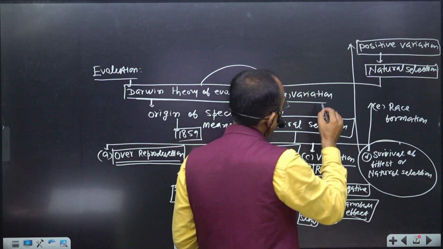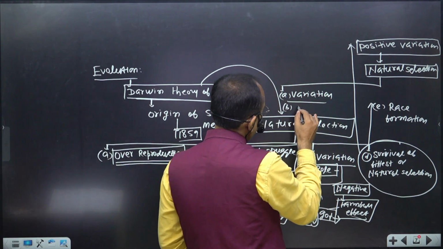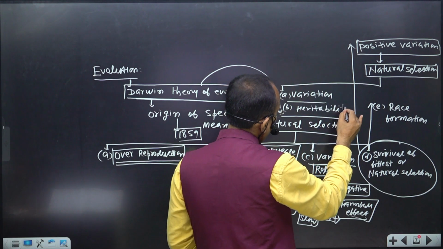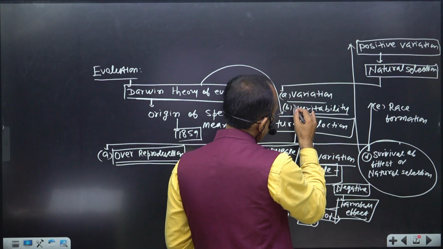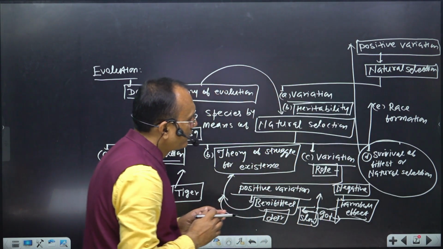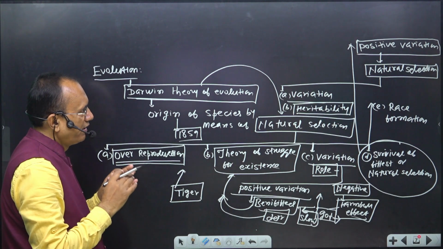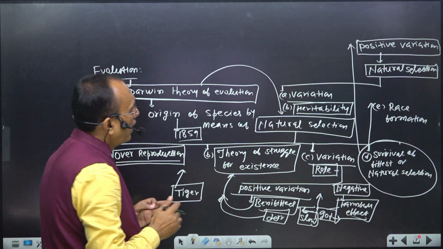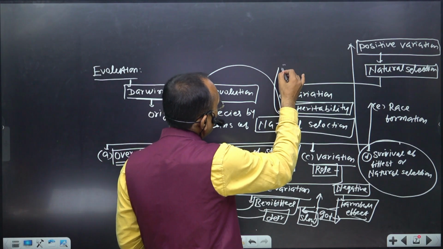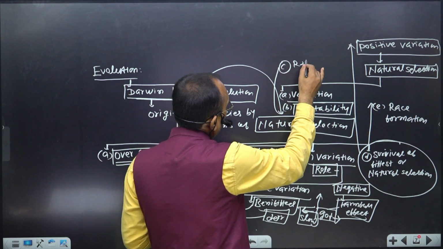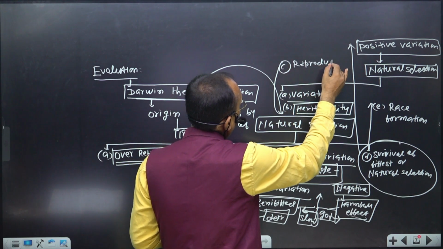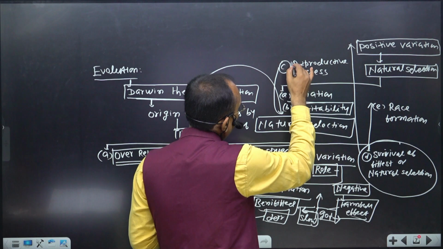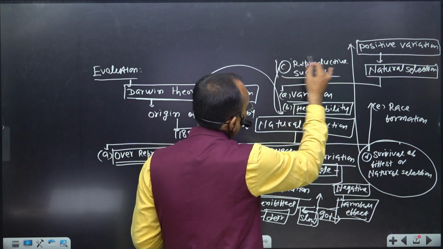Second important thing is heritability of that variation, meaning the character which is determined by variation must be heritable. And the third important thing you have to remember is reproductive success, right? So what does it mean?